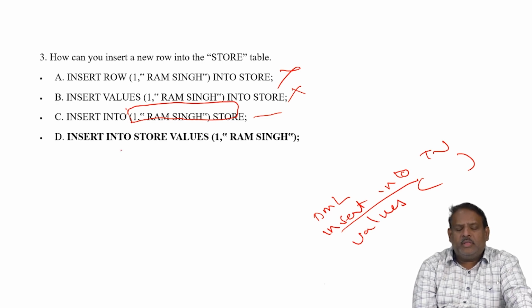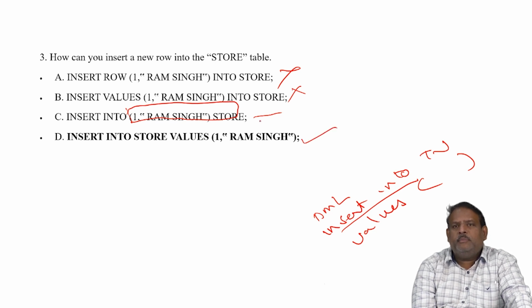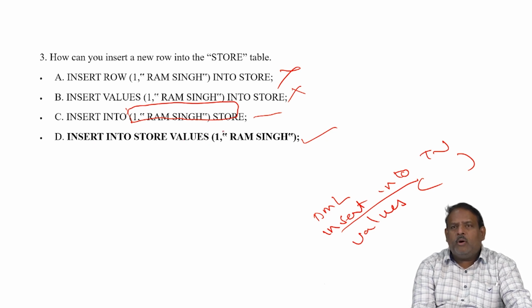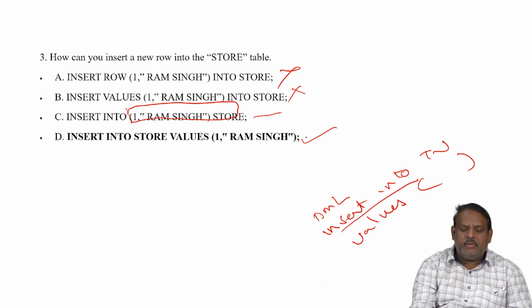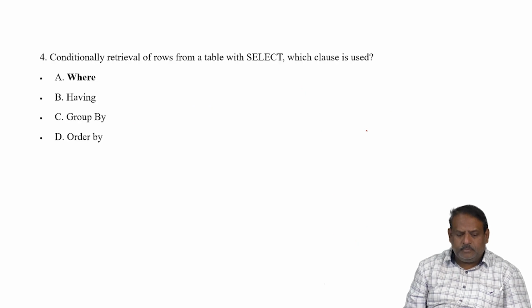We are left with the last option: insert into store, values 1 and Ram Singh. This is a valid statement because the syntax is insert into table name values, brackets open, the row you want to insert. The right answer is D.